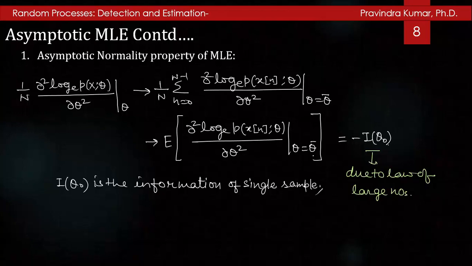And here I(θ₀) is the information of a single sample.